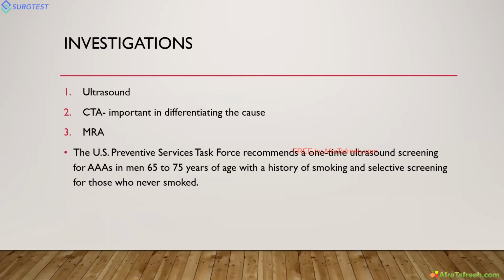So investigations, basic investigation, ultrasound you have to measure. Then CT scan is very important. It is important to differentiate the cause, whether it is an inflammatory aortic aneurysm, mycotic aneurysm, or an aneurysm due to atherosclerosis. And you can see where the aneurysm is, the exact size of the aneurysm, and whether there is another aneurysm, for example a renal artery aneurysm. Finer details can be seen in the CT scan. For example, this is the renal artery aneurysm.